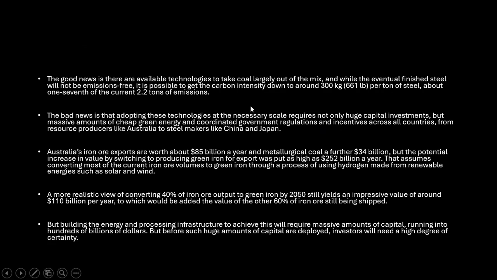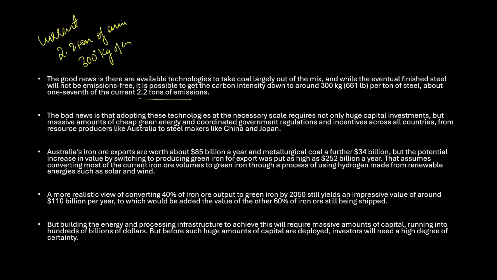So what we have to understand is that new technologies can reduce the carbon emission. How much can it reduce the carbon emission? To 300 kg per ton of steel. Right now you can see it is 2.2 tons of emission. So currently, this is the rate. What is the current rate? 2.2 tons of emissions are happening for about 1 ton of steel. But we can reduce this to how much? We can reduce this to 300 kgs of emission only. So look at the amount of emission that is getting reduced, right?